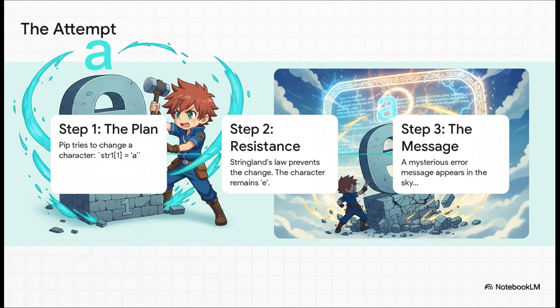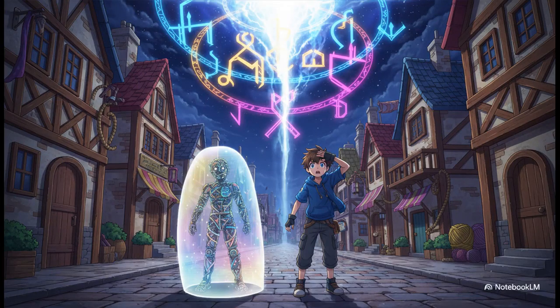So Pip spots a building. It's the character E at address number 1. And they think, I'll do a little remodeling. They try to change it into an A, but nothing happens. The world itself seems to push back. The building just won't change. And then this mysterious message starts to form in the sky. And there it is, clear as day: TypeError: 'str' object does not support item assignment. Pip has just run headfirst into the unbreakable rule of Stringland spoken in its native tongue, Python.